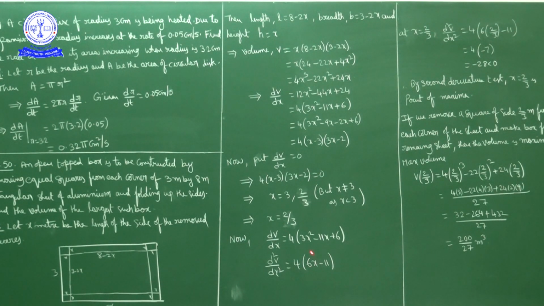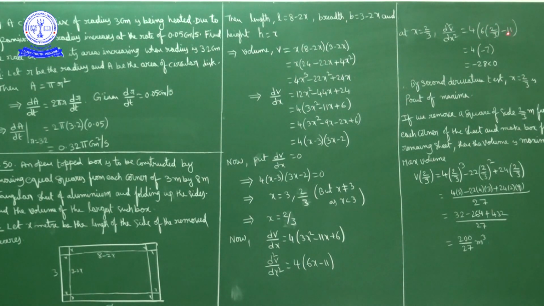Now we will verify the sign of the second derivative at x equal to 2 by 3. So at x equal to 2 by 3, d square V by dx square is equal to 4 into 6x minus 11. In place of x, we write 2 by 3. So 6 into 2 by 3 minus 11. 3 ones are 3, 3 twos are 6, so 2 into 2, 4.